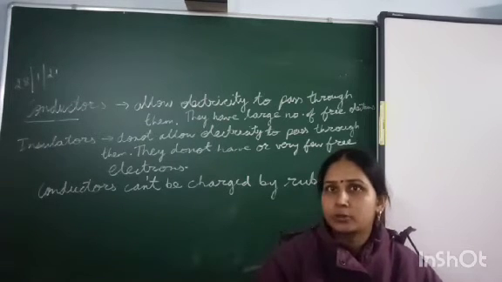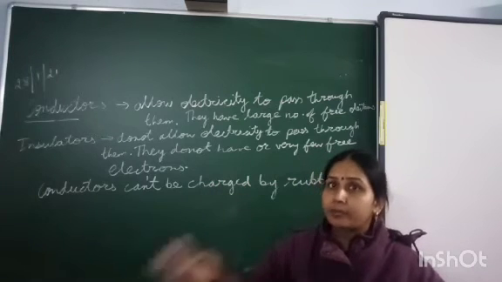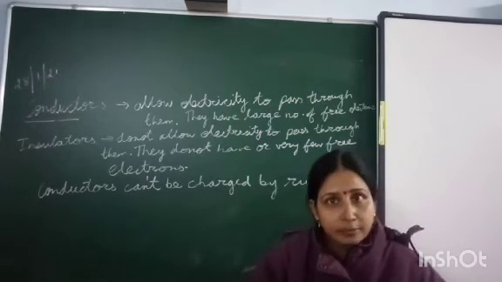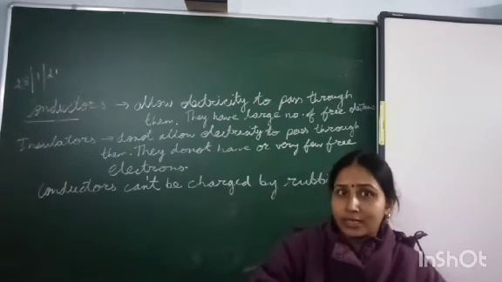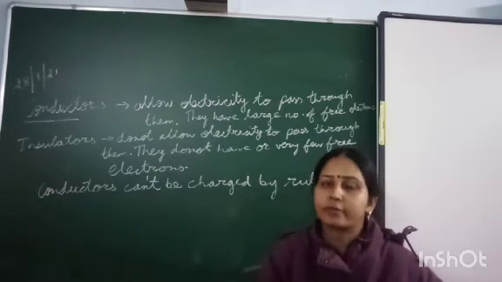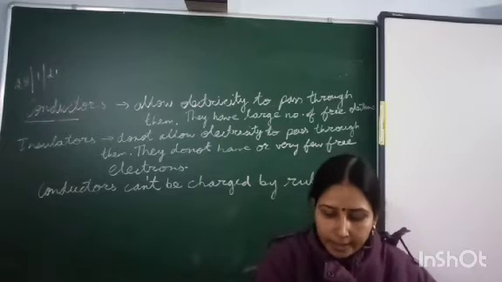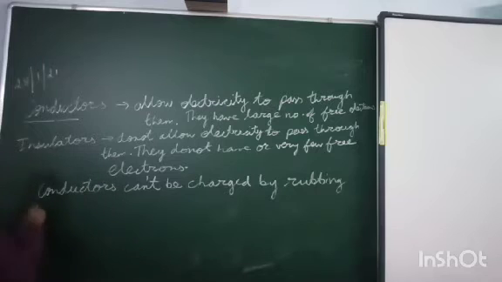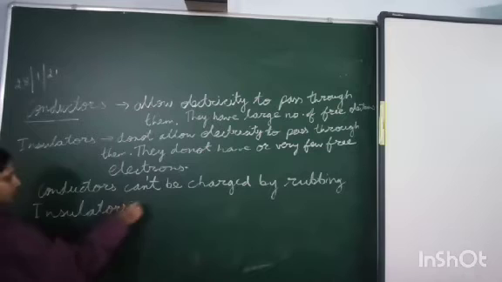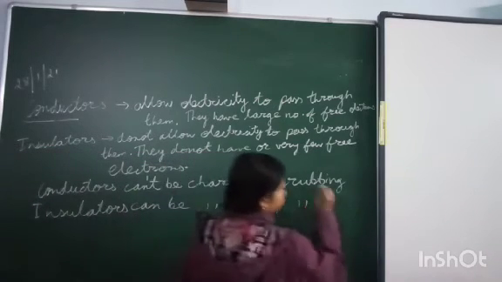Suppose we have a positively charged glass rod and I rub it with another substance. Slowly the positive charge developed on the rod will start flowing away from it. Hence, conductors cannot be charged by rubbing. So, which objects can be charged? Insulators can be charged by rubbing.